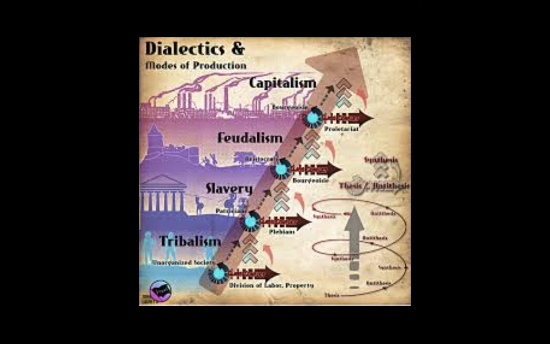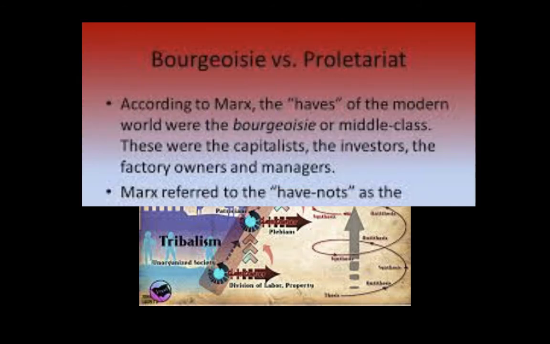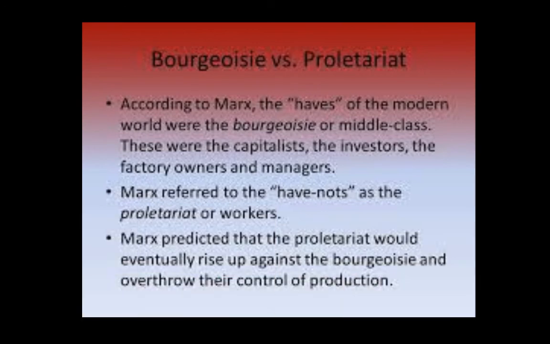And in his view of history, there were a number of different classes that developed over time, but eventually we got to a period in history, the industrial period, in which we had 2 classes. The bourgeoisie, okay, who are those guys? They're the guys who own the factories, own what he called the mode of production. And then there was the proletariat, the workers who worked inside of the factory system.